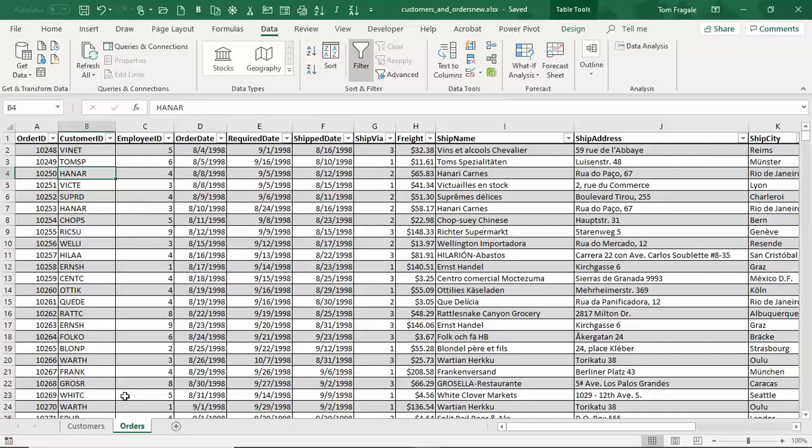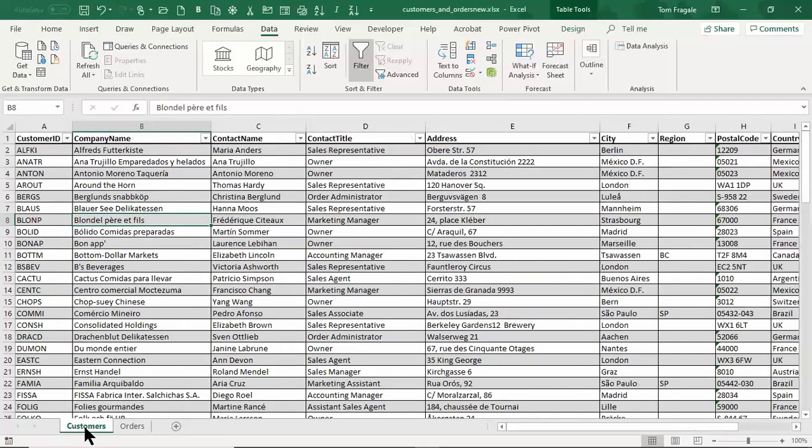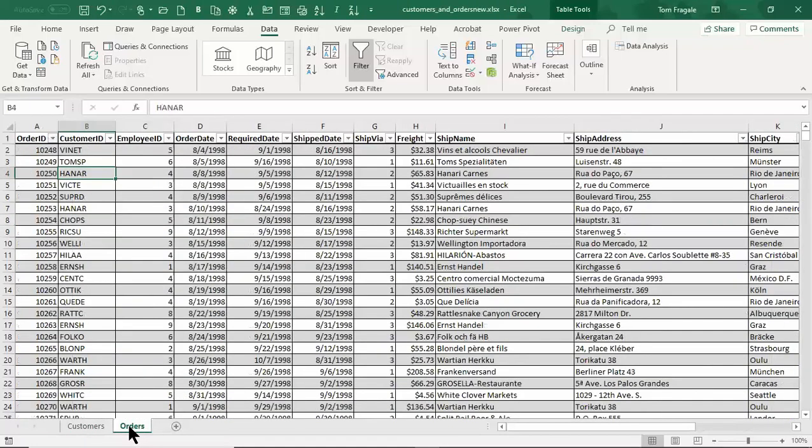So here's what I'm trying to do. I have a list of all the customers on the customers sheet, and I have a list of the related orders on the order sheet. So I want to make a pivot table that's going to pick fields from both of those sheets. It's going to know which customer goes with which orders because of that relationship. So let's start the Power Pivot.